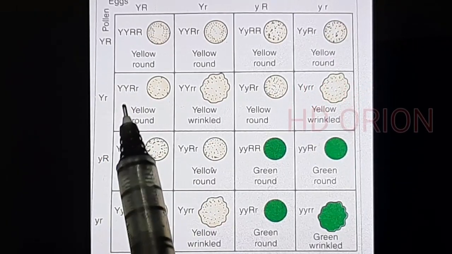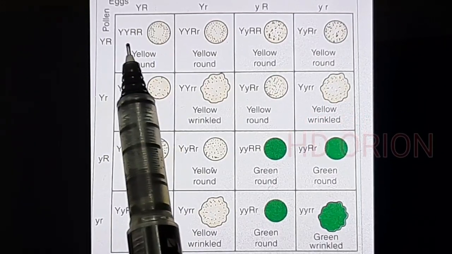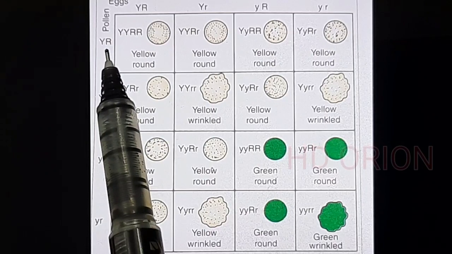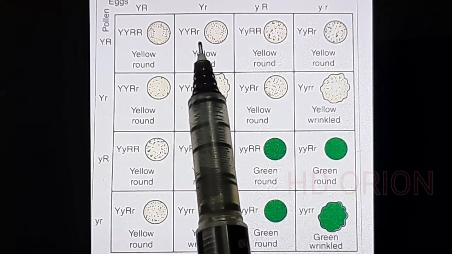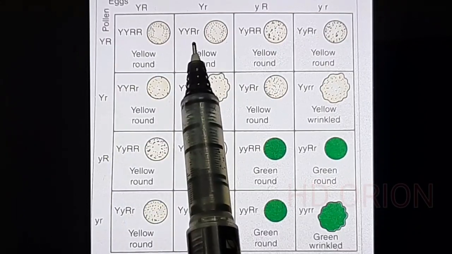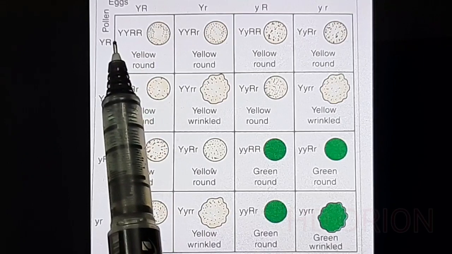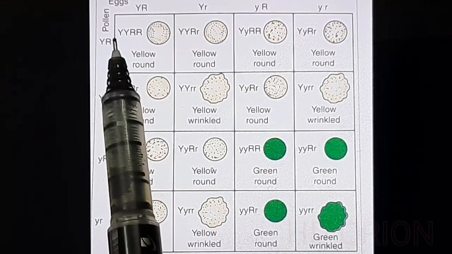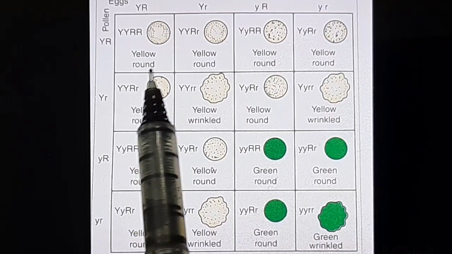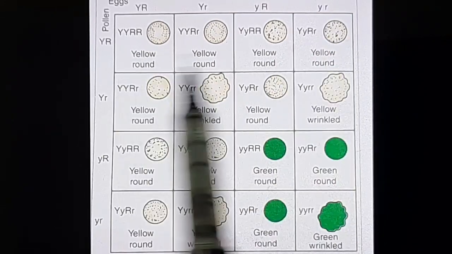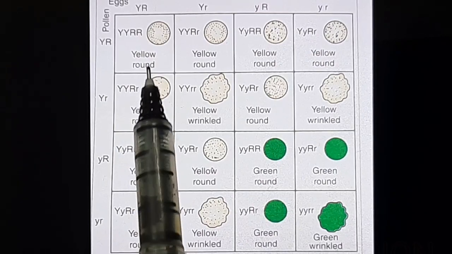Now how do we form the genotypes? Capital Y, capital Y, capital R, this way. Now this capital Y R with this one. So 2 capital Y, 1 capital R and 1 small r. This is the genotype, but what is the phenotype? Yellow and round. Capital Y stands for yellow and capital R stands for round. In any condition, if there is 1 capital Y and 1 R, it will be yellow and